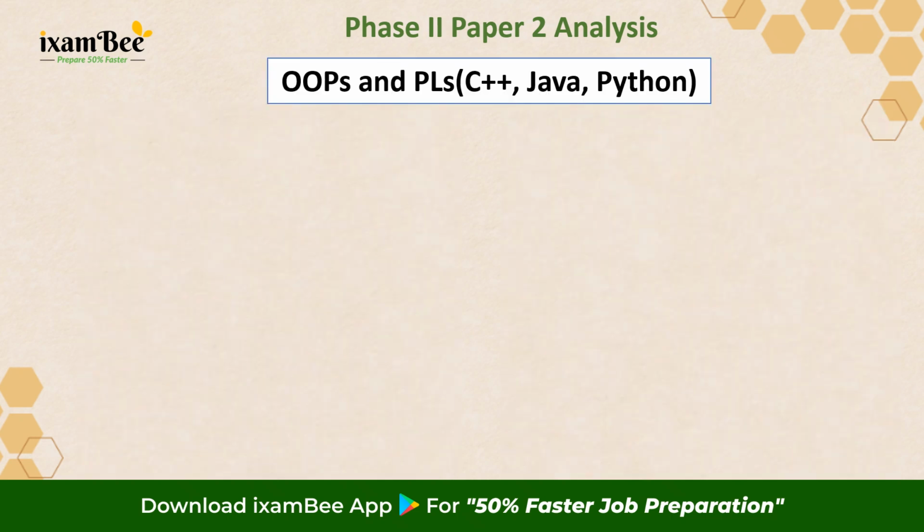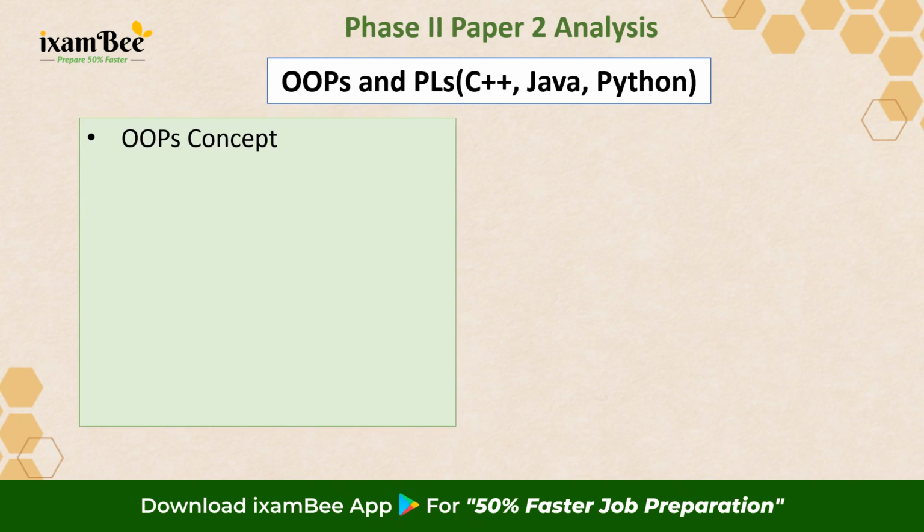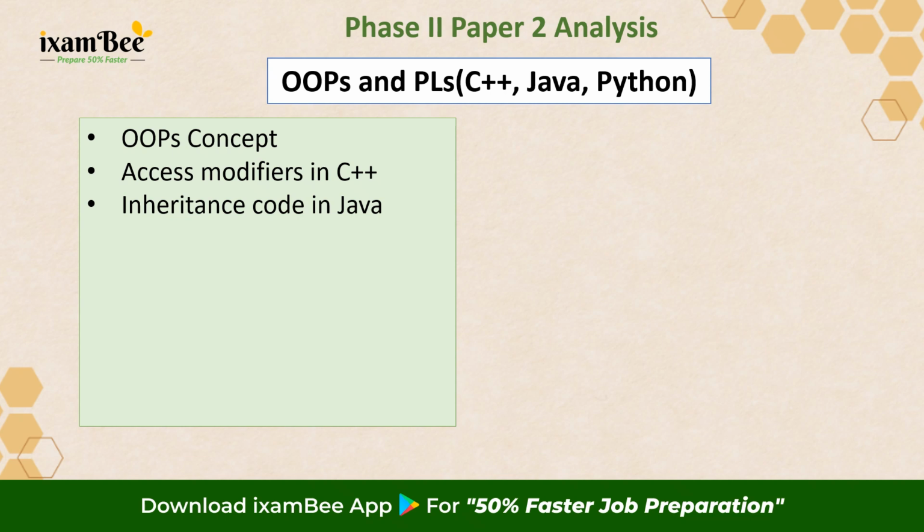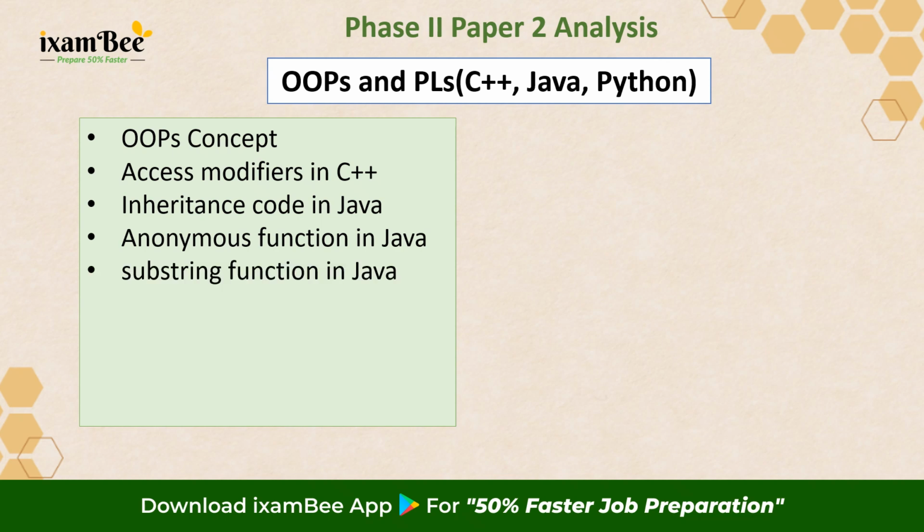The next major category was OOPS and programming languages. Here, implementation code was asked in C++, Java, as well as Python. Some major categories of questions included questions on OOPS concepts, access modifiers in C++. There was an inheritance code in Java. Anonymous function in Java was a topic that was asked in one of the questions.